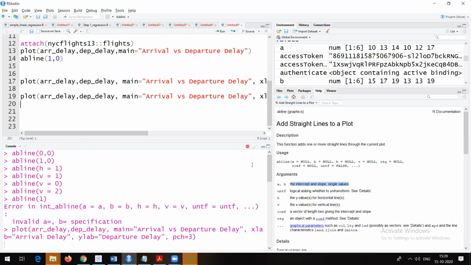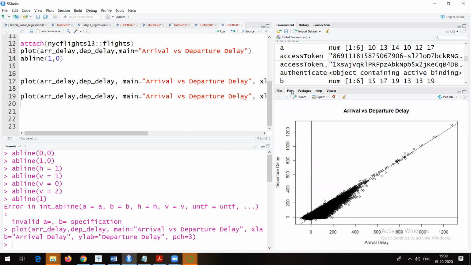Okay, so see, it is still running. Let it come, and you will understand what I am trying to talk about. We have added only one argument, that is pch. pch stands for plot character. So instead of a circle marker, it should now show me a plus sign. It might take time to load. Till now it should have shown me a graph here. Let me click on plot. Let me click on zoom.